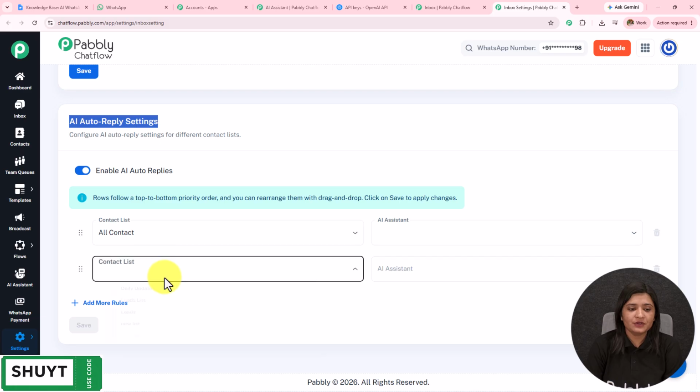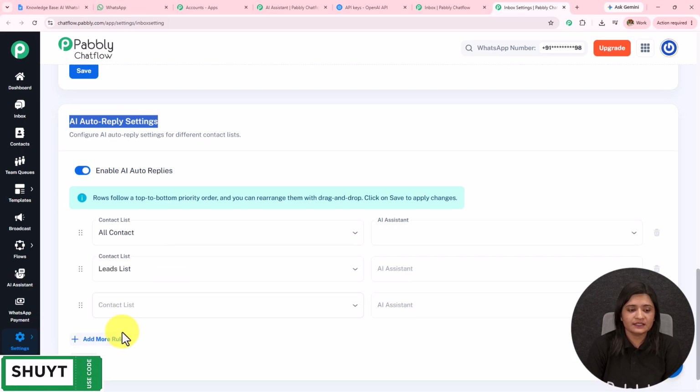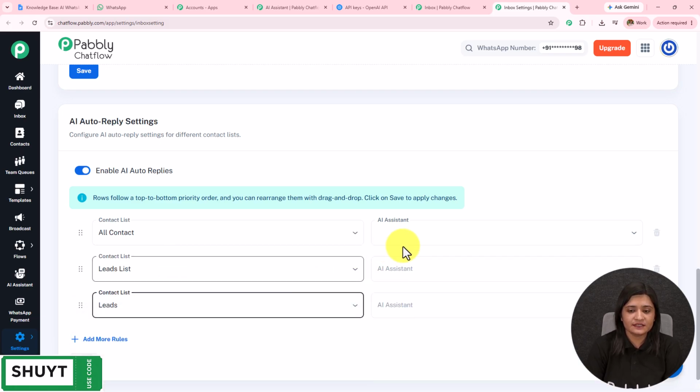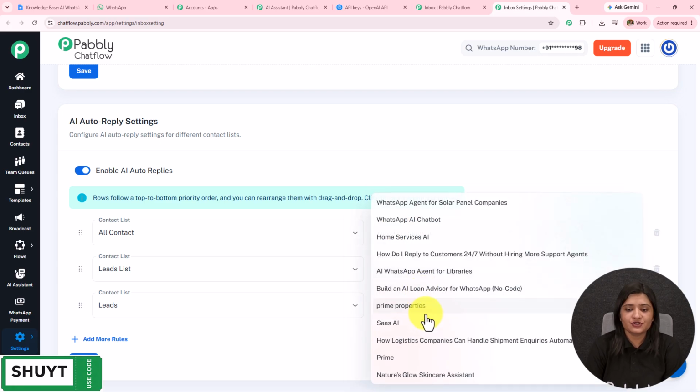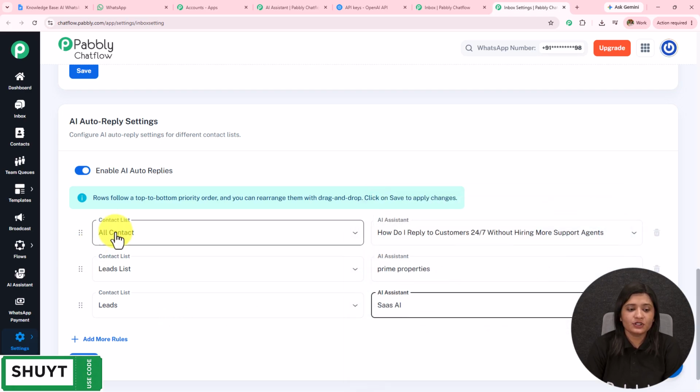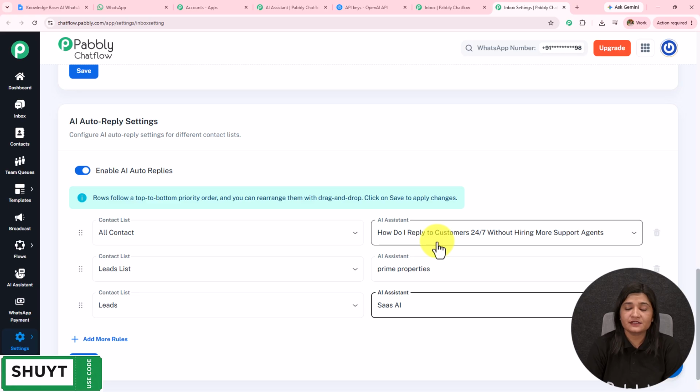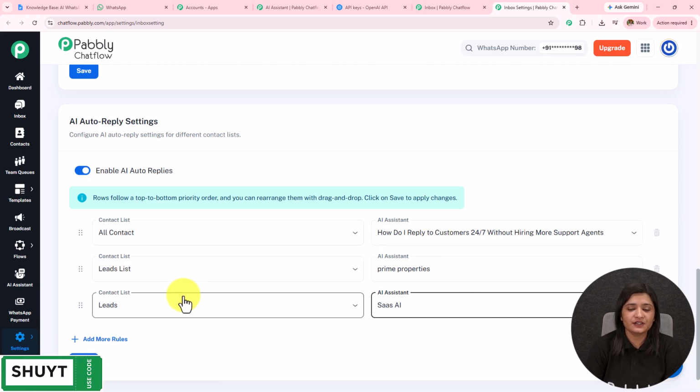So over here you have to add the rules, like you have to select the list and then select the AI assistant for that particular list which you have selected. You can select all the contacts like this and select another AI assistant for all the contacts, save the rules, and in this manner this AI assistant will be assigned to the list, this to this, and this to all the contacts. So this is how we have created this AI assistant.